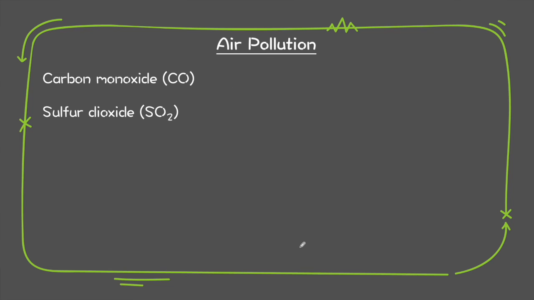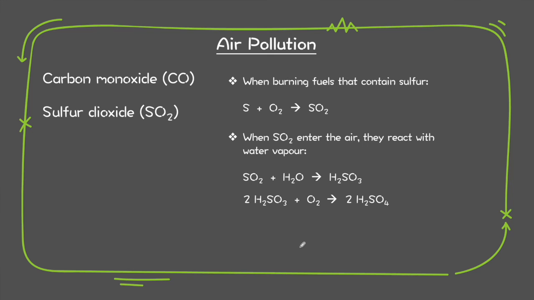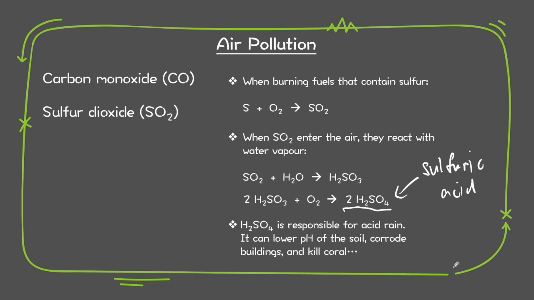Alright, the next one, sulfur dioxide. And again, combustion where oxygen is involved. Now we are burning fossil fuel that contains sulfur, and sulfur will react with the oxygen to form SO2. When the SO2 enters the atmosphere, it reacts with the water vapor, and we can get H2SO3, sulfurous acid, and then it oxidizes to become sulfuric acid, H2SO4. So H2SO4, sulfuric acid, is one of the reasons why we get acid rain. And this can lower the pH of the soil, corrode your buildings, and even kill coral. And how does this reaction happen? We're going to look at that in chapter 7.